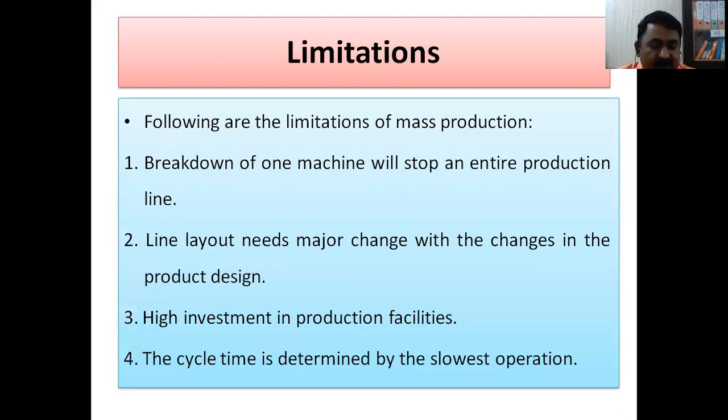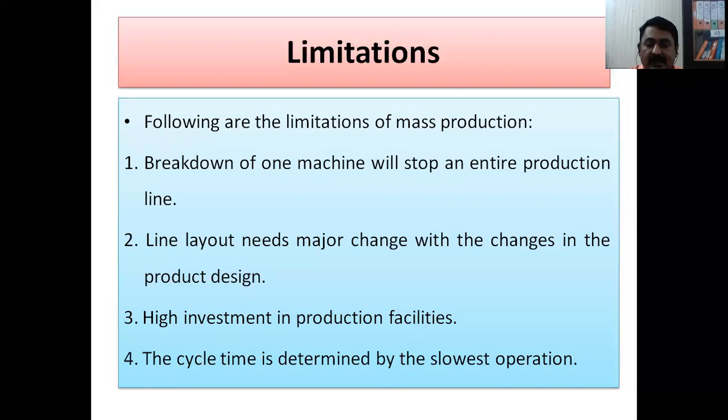Limitations: if any one machine fails, it will stop the complete production system. Failure of one machine hampers the entire production. Line layout, being specialized, requires changes; if the product design is changed, a lot of changes have to be accommodated. There is also high investment in production facilities as compared to job order and batch type, and the cycle time is determined by the slowest operation. If one operation requires more time, the cycle time is governed by that operation. So let us move further, friends.